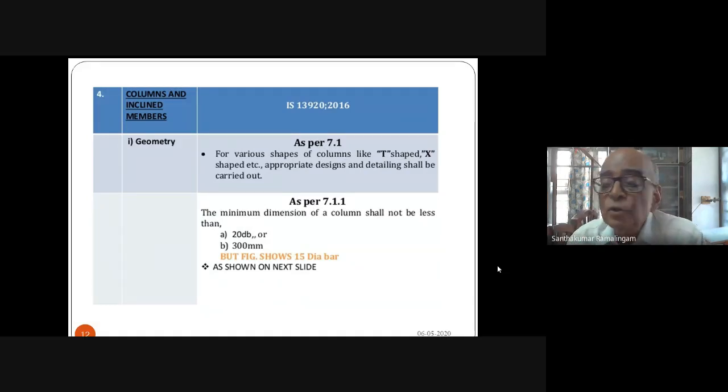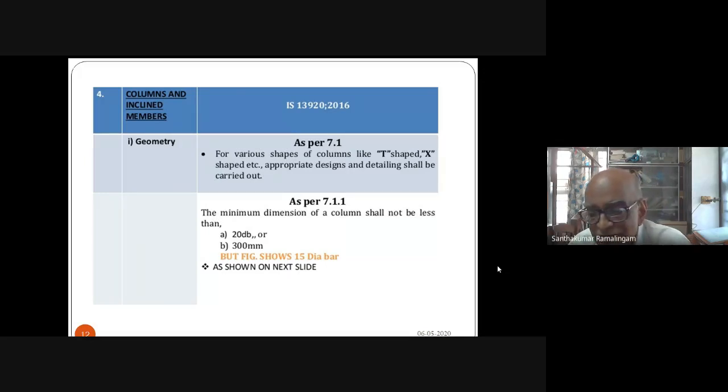Depending upon the requirement, you may use any type of shape of concrete column. It can be a T shape, it can be an X shape, it can be a channel shape. But design and detailing shall be carried out for the particular type, considering the corners which may create some problem. The minimum dimension of the column shall not be less than 300 mm and shall not be less than 20 times the diameter of the bar.